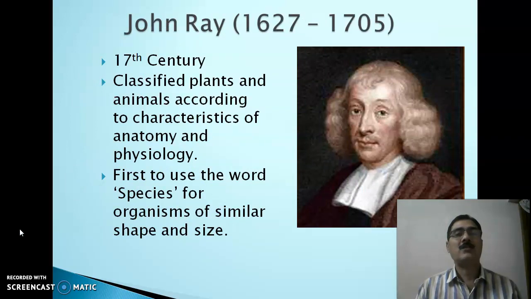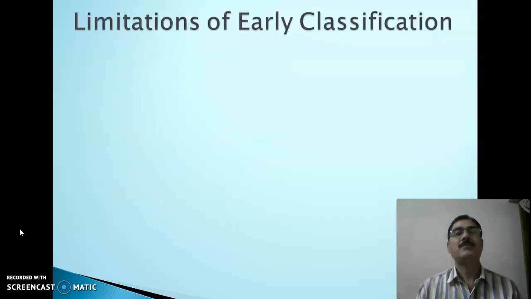Then John Ray in the 17th century classified plants and animals according to the characteristics of anatomy and physiology. He was first to use the word species for organisms of similar shape and size.